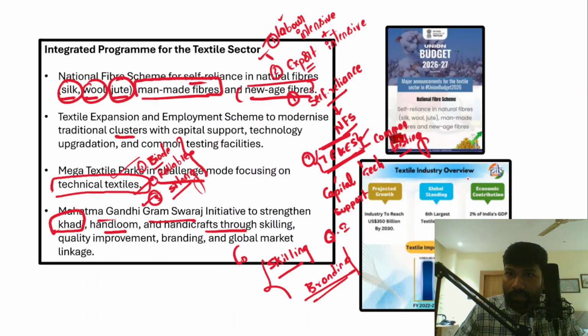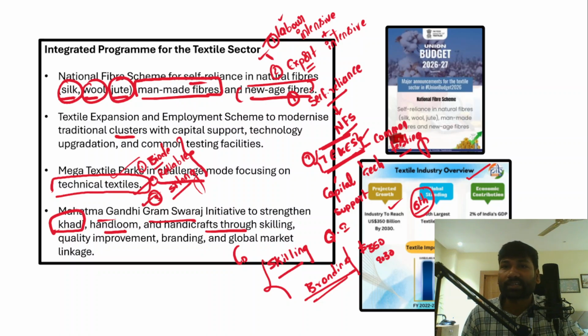Now, if we talk about the technical textile industry overview, the projected growth will be $350 billion by 2030. And India is the 6th largest exporter of textiles, and 2% of India's GDP and 10% of industrial production comes from the textile sector alone. So that's why the textile sector is a very important sector, because of its huge contribution to GDP, industrial production, and it is also the 6th largest global exporter in the world.